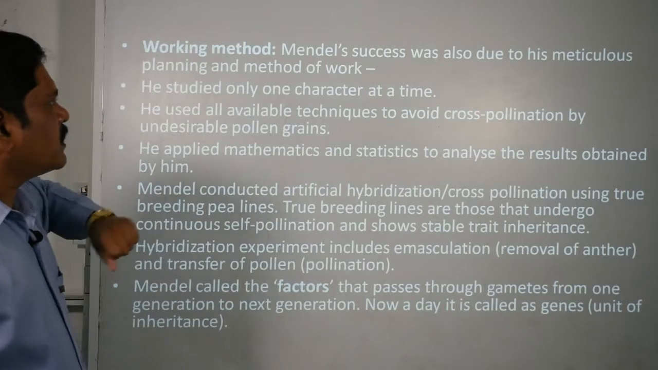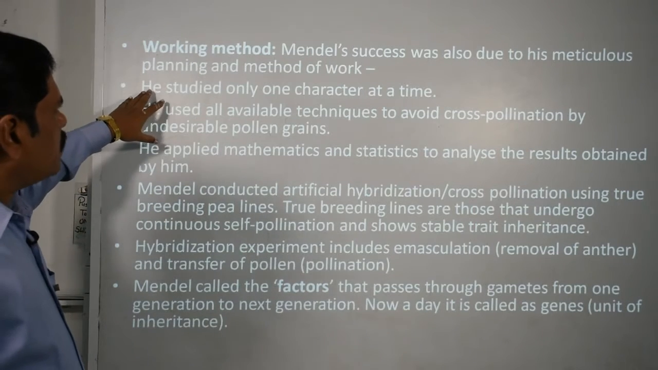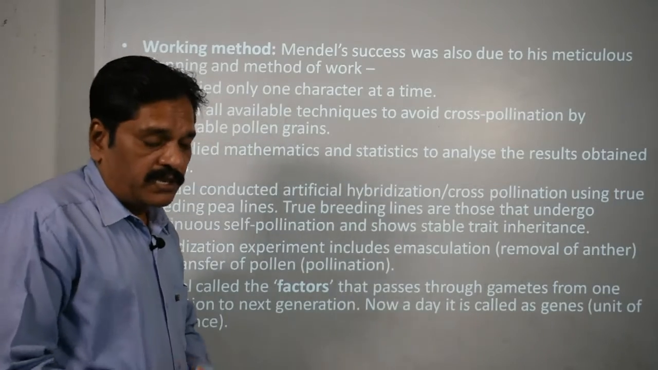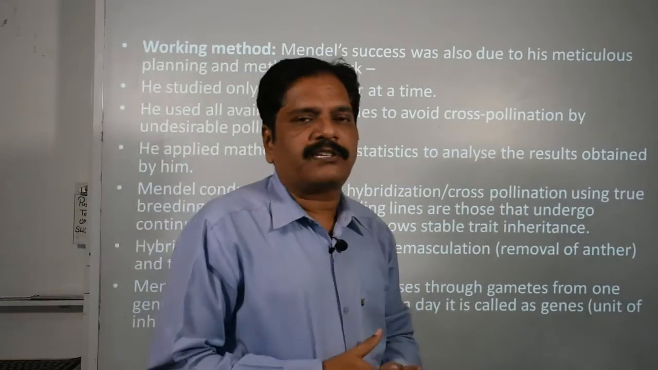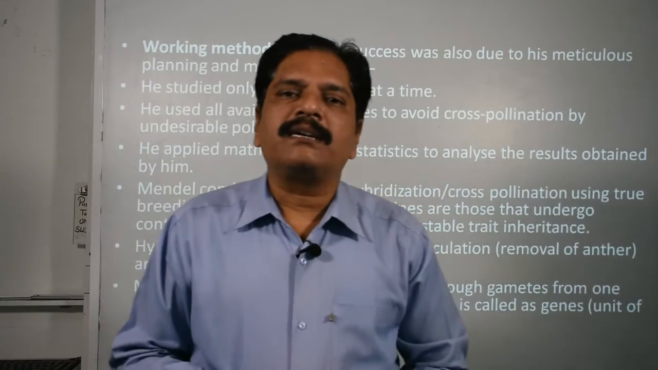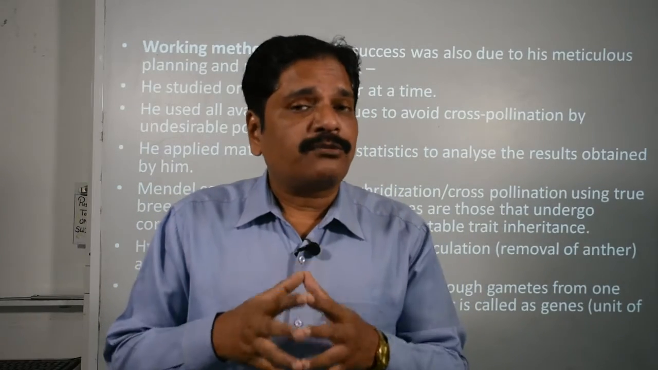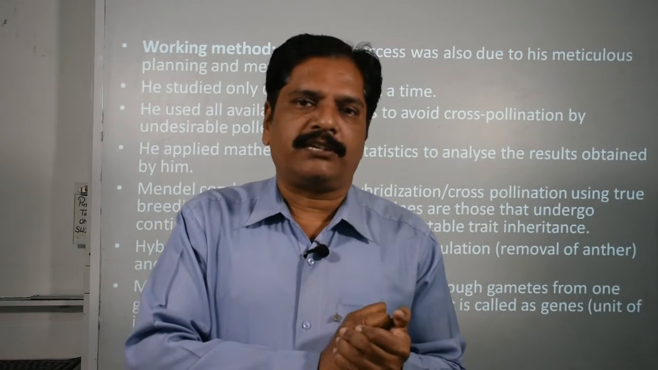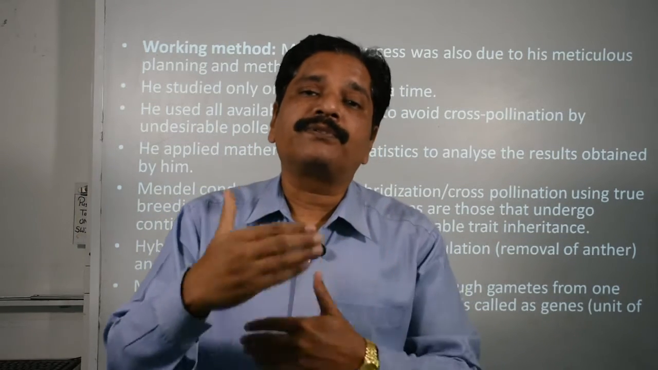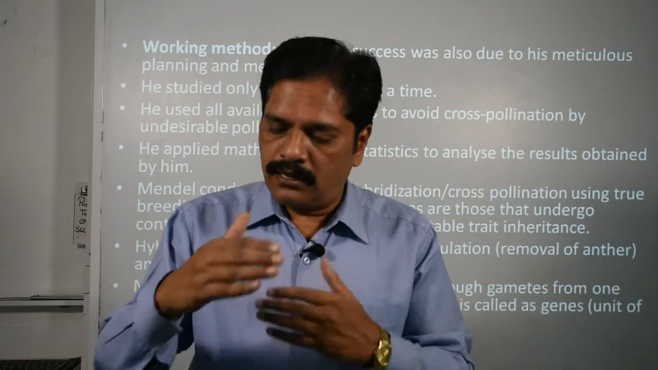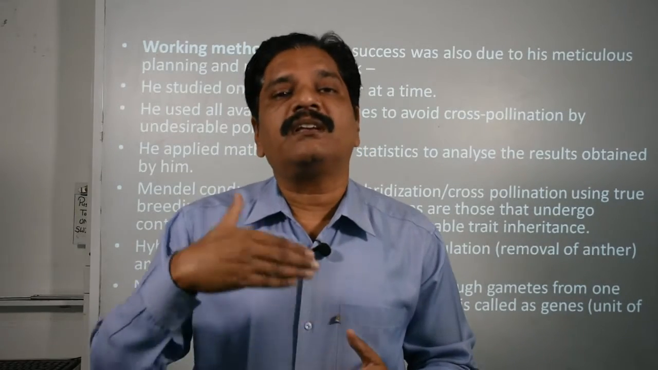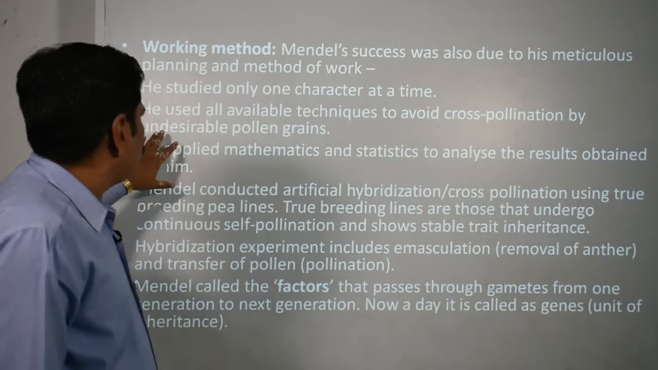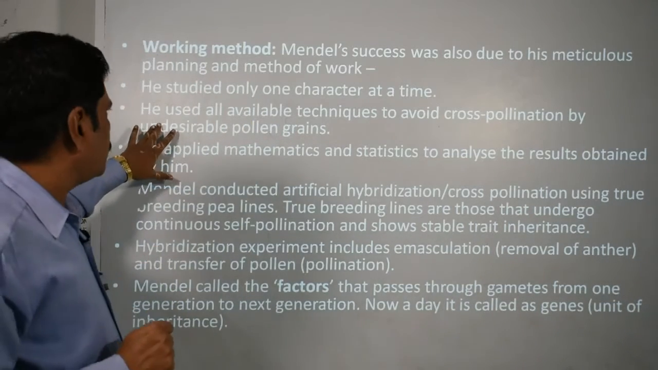Now, how did he actually work? Clear? So he studied only one character at a time. This is the key factor of his success. Mendel worked with just one character, one trait only. Okay, and he observed its transmission, its inheritance, step by step. Clear? Next thing, he was quite able to focus on this one thing.